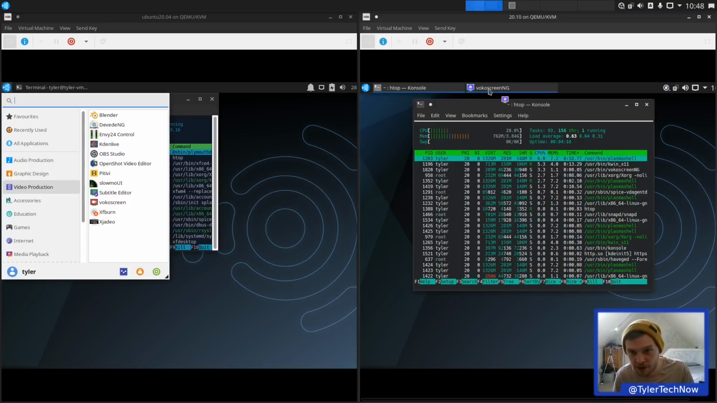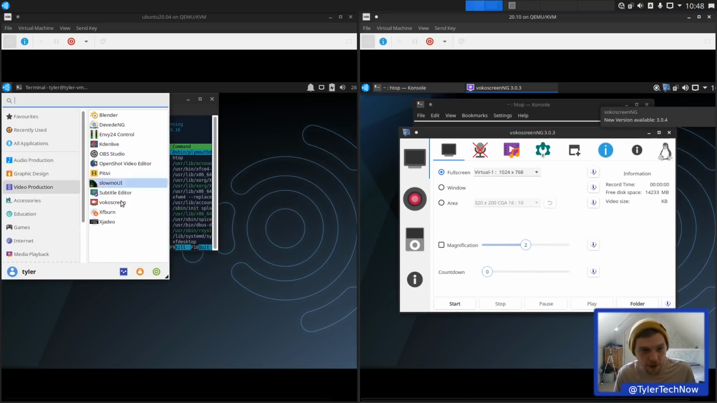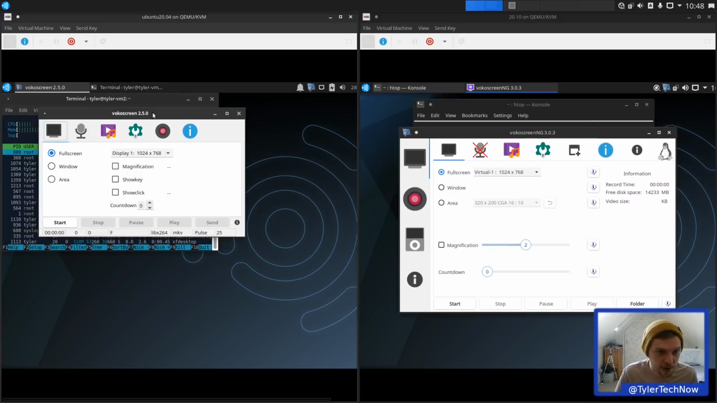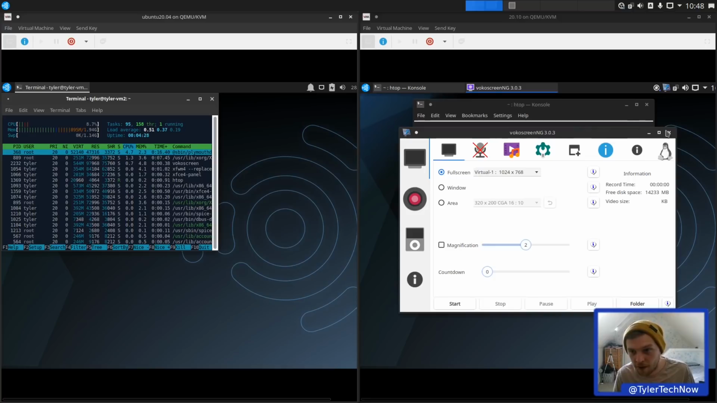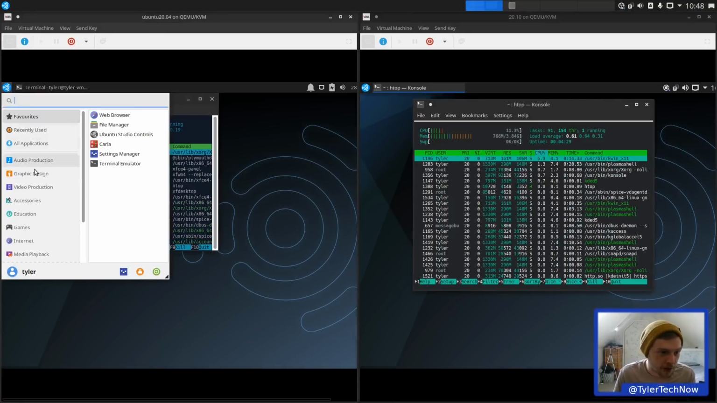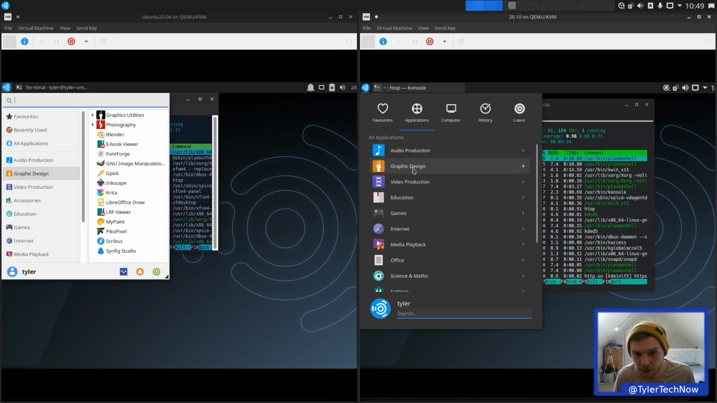Let's just check the versions that we are now getting. So we're getting version 3.03 on here, and then on the older version 20.04 we're getting 2.5.0. So it's quite a big update there. Let's close that, and then let's also check out the graphic design. So let's go on to here and go on to graphic design.